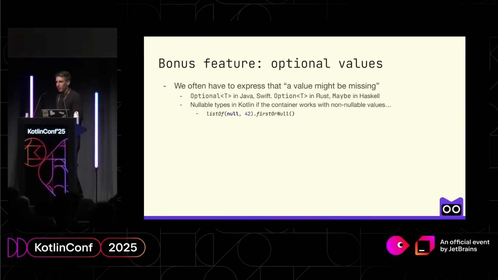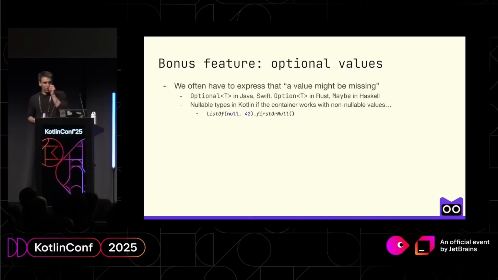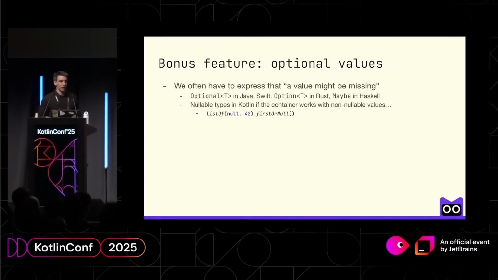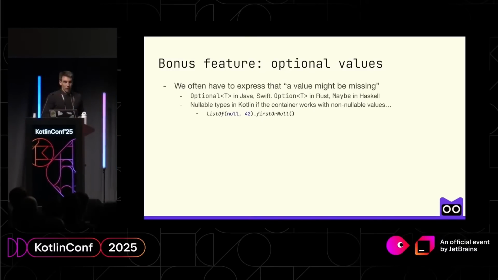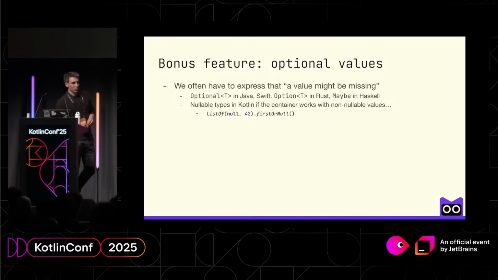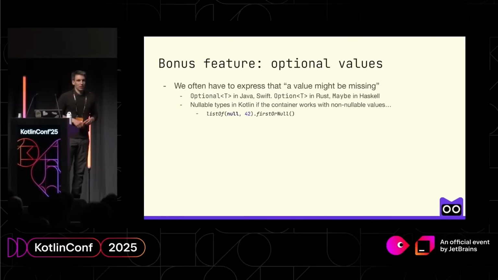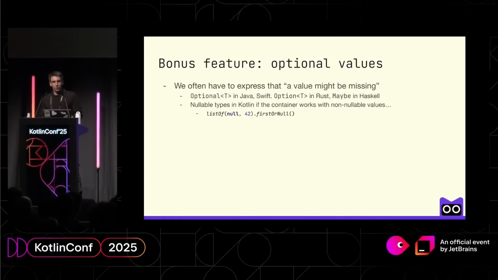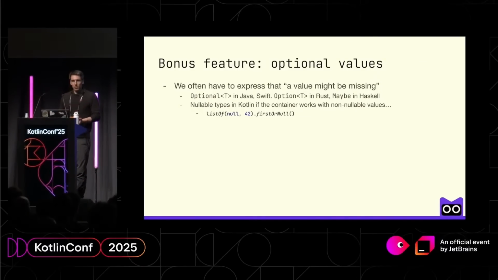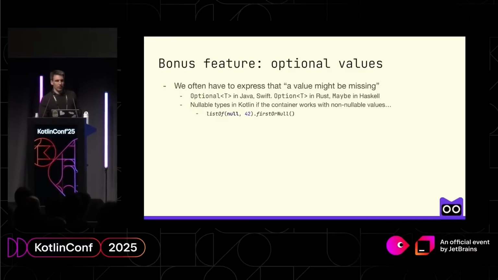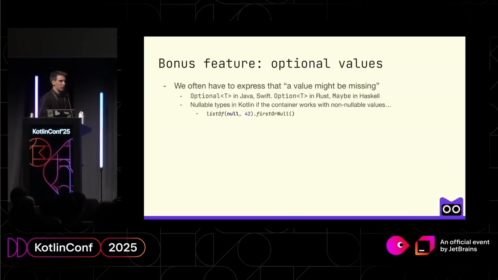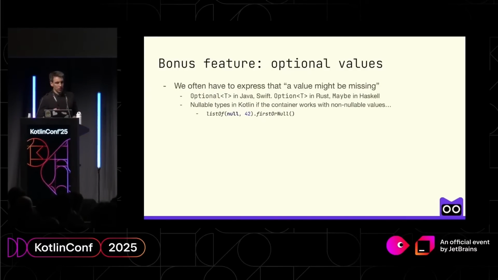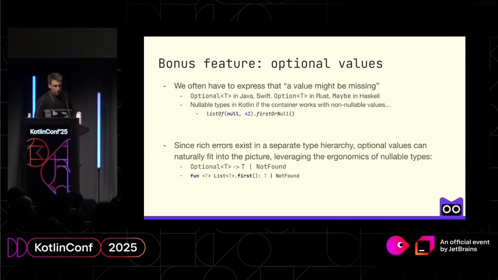Because, for instance, if I have my list of null and 42 and I invoke this function firstOrNull, the result is null. But what is the semantics of this result? Does it mean that the collection is empty, or it's actually just the first element? Well, we don't know. And it might be better just to return some sort of optional.